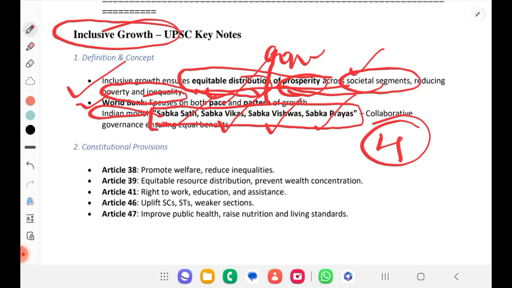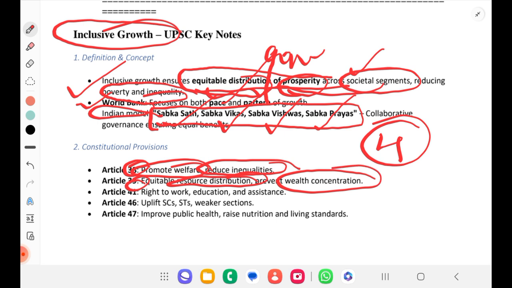If you see the constitutional provisions, we have Article 38 which talks about promoting welfare and reducing inequalities. Article 39, equitable distribution of resources and prevention of wealth concentration. Even in Article 41 we have right to education and assistance for old age people and disabled people.